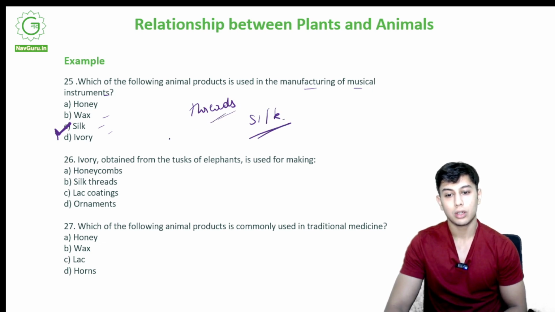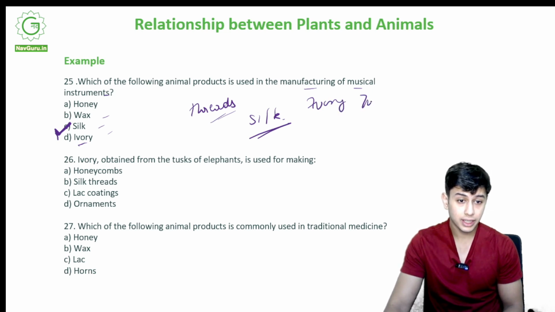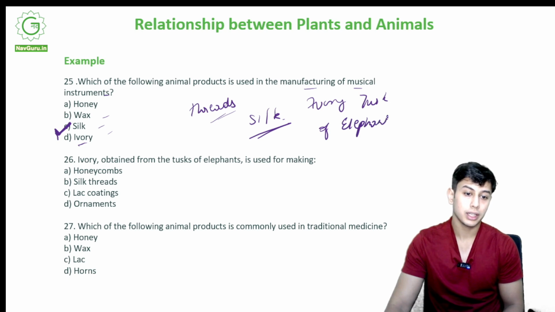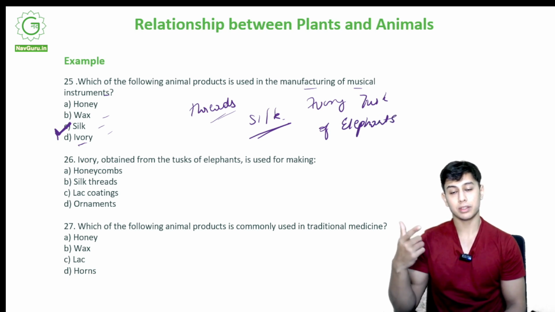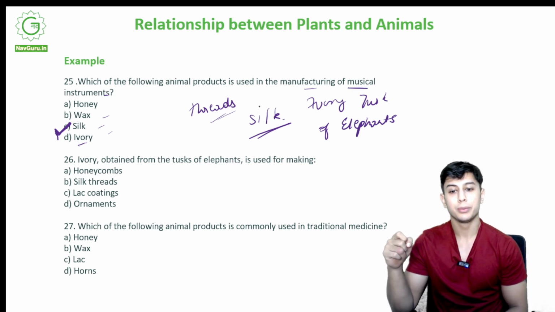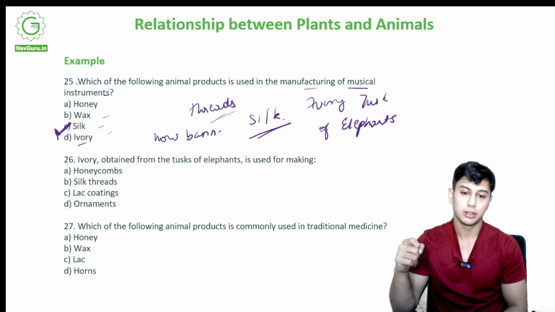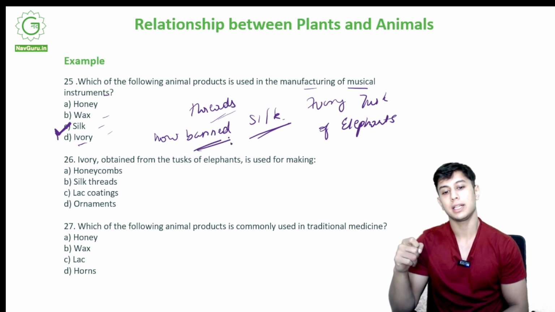Okay. Also ivory. Ivory is what? Ivory is the tusk of elephants. Okay, those big teeth that they have. It was earlier, in ancient times, used for making musical instruments, but it is now banned because the elephant is endangered.